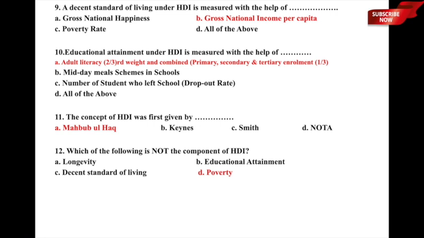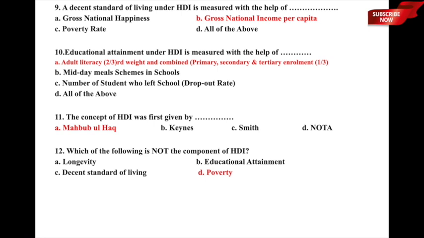Let us now move to question number 10. Educational attainment under HDI is measured with the help of dash. A, adult literacy and combined primary, secondary and tertiary enrollment. In this case, 2/3 weight is given to adult literacy and 1/3 is given to the combined enrollment. Second is midday meal schemes in school. Third is number of students who left the school or dropout rate, and last is all of the above.